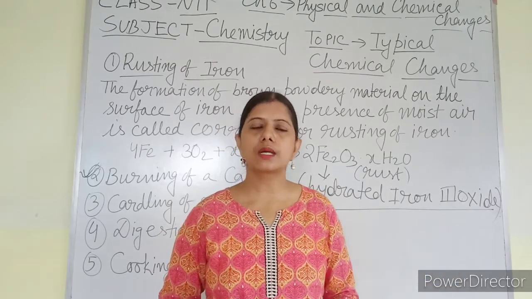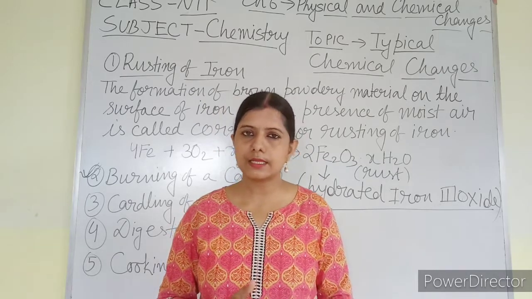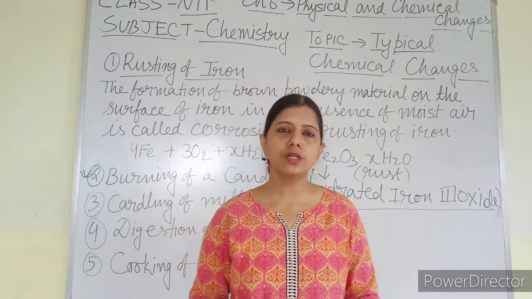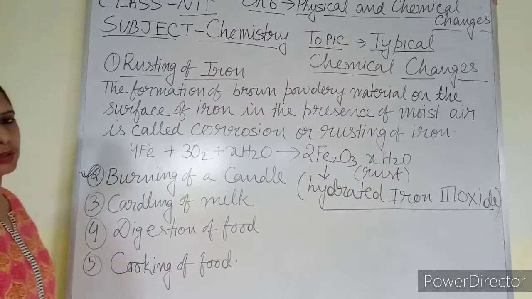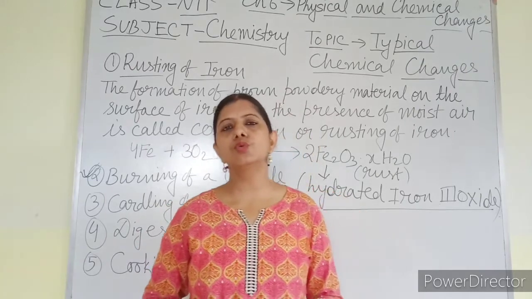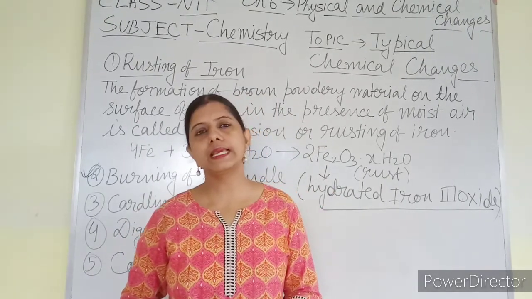So this is also a chemical change, because once the food has been digested, it is not going to return back into the original form. Now the last one, cooking of food. This is the easy example you have learned earlier also, that once the raw vegetable has been converted into cooked food, it cannot be converted back into the raw vegetables again.